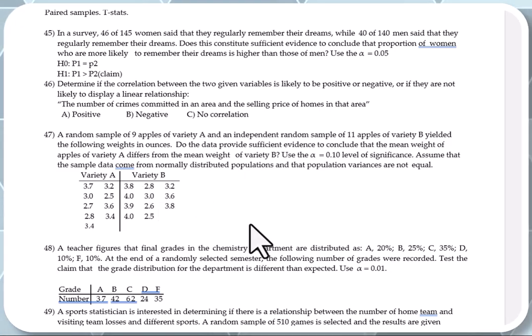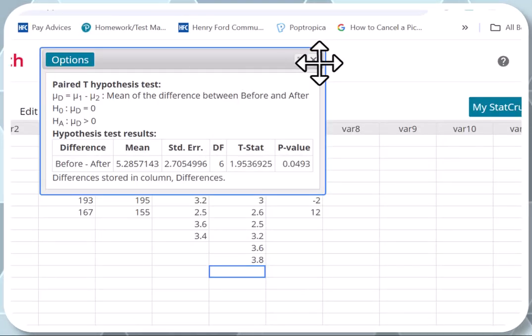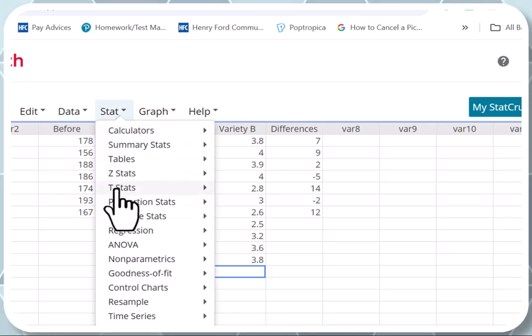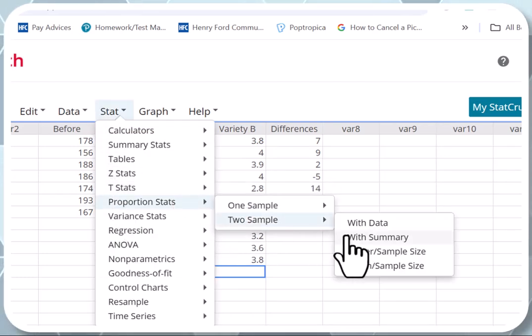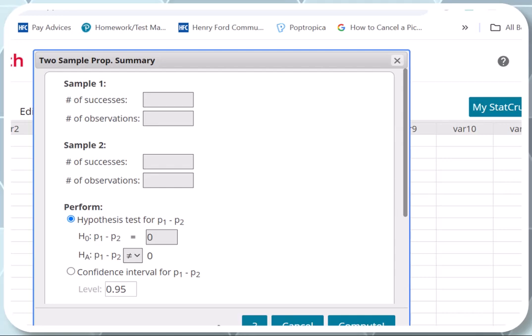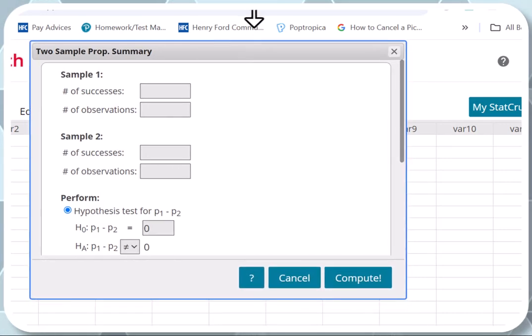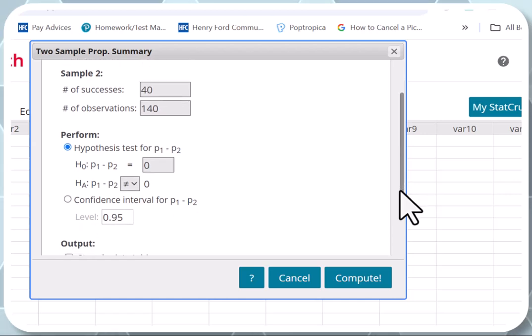Let's take you to StatCrunch. And we're going to go to stat, proportion stats, 2 sample this time, guys, with summary. I have the summary, which is good. All right. Okay, so for the first one, number of successes is 46 out of 145. And for men, it is 40 out of 140. And alpha is 5%. Don't forget to select the right alternative sign. So you need to change this one to greater than.